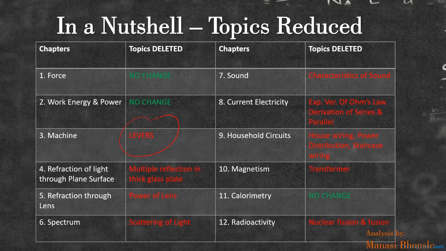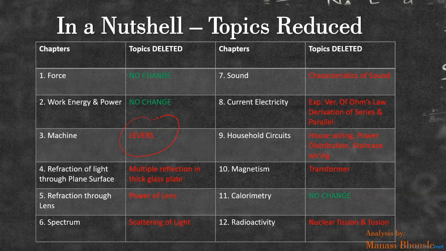So if you take the total number of topics, I think according to me 25 to 30% of the portion has been removed, and the topics which have been removed were a little complicated. So what the ICSE board, CISCE, wants is for students to focus on the topics retained, which are the base for your higher grades, right?